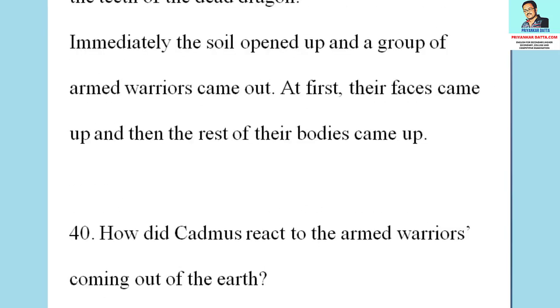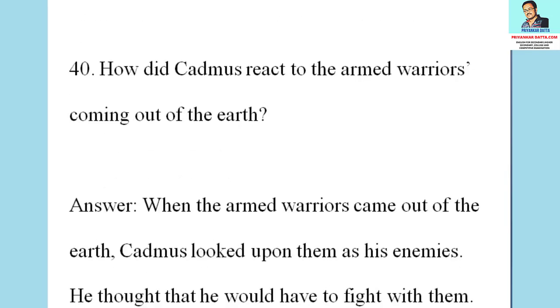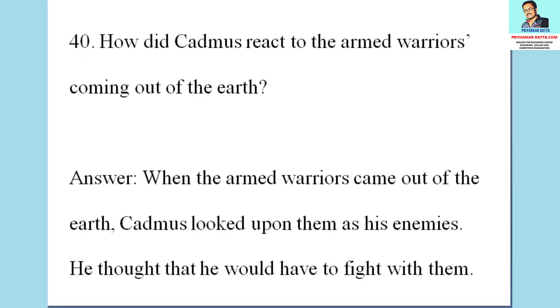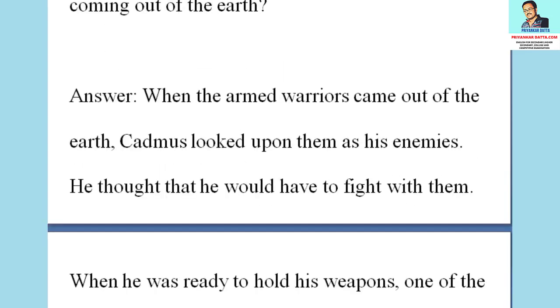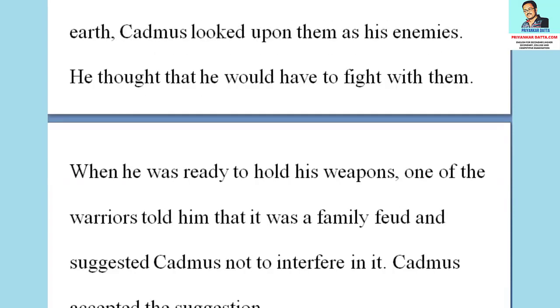The 40th question from this section is, how did Cadmus react to the armed warriors coming out of the earth? The answer to the question is, when the armed warriors came out of the earth, Cadmus looked upon them as his enemies. He thought that he would have to fight with them. When he was ready to hold his weapons, one of the warriors told him that it was a family feud and suggested Cadmus not to interfere in it.